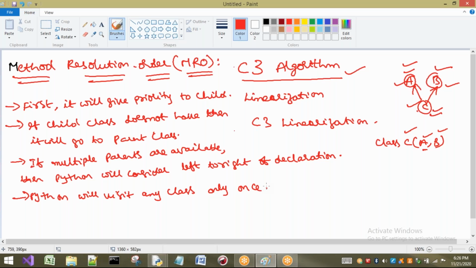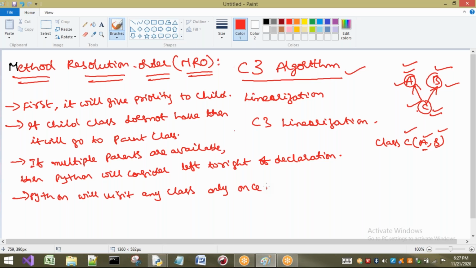These are the points we have to understand before going to the next. First, it will give priority to the child. If it is not present in the child, then we go to the parent class. If a child has multiple parents, then we consider them from left to right. And every time, one class is visited only once.